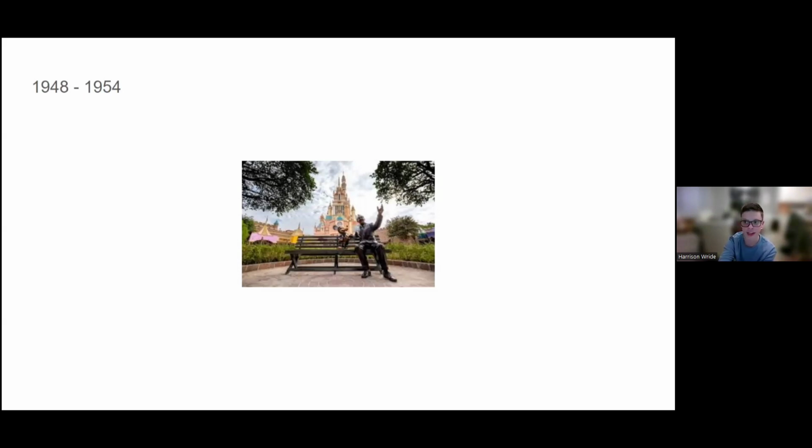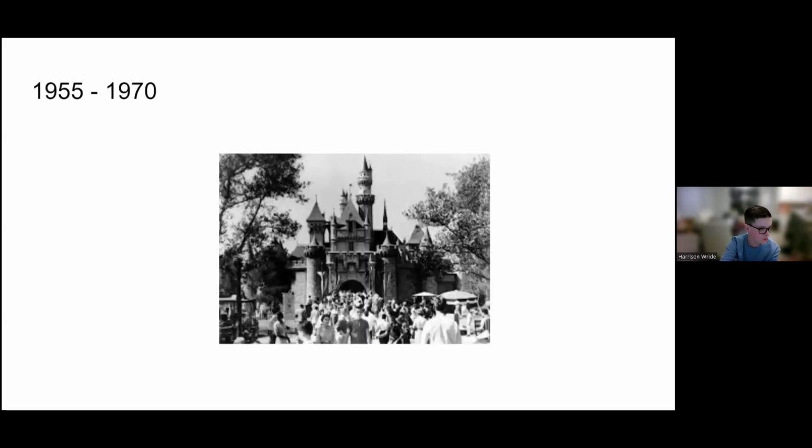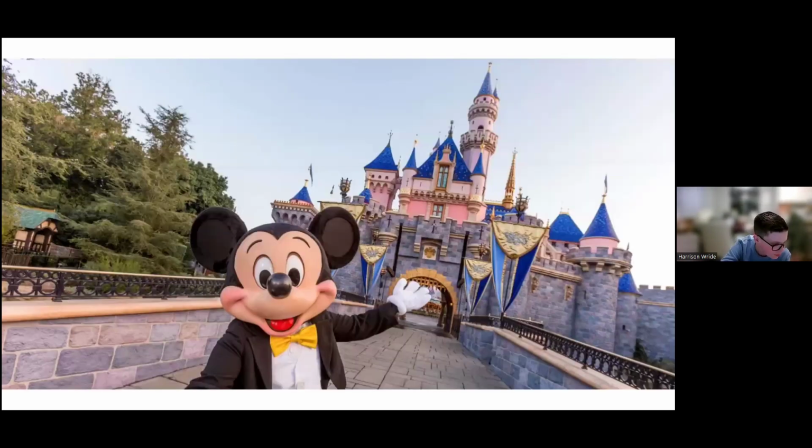For the next 7 years, all he could think about was the park. In 1954, they buy 160 acres of land in Orange County, California. They make the goal of completing the park within 1 year. Walt Disney opened Disneyland on July 17th, 1955. After that, in 1965, Walt got the idea to create another park.